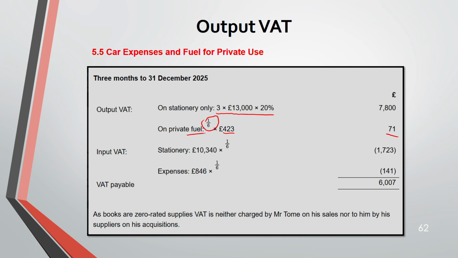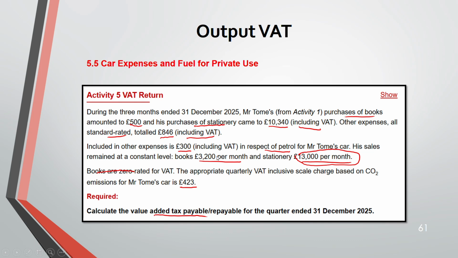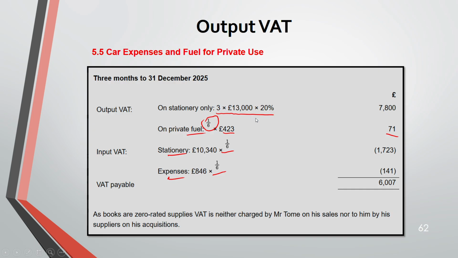Next, input VAT. Because these are VAT inclusive, that's why it's into 1/6, 1 divided by 6. So stationery, you have purchased stationery 10,340. And the expenses, books are zero rated, okay?